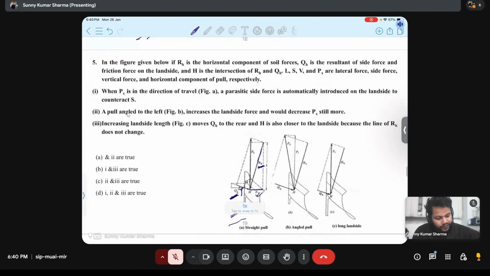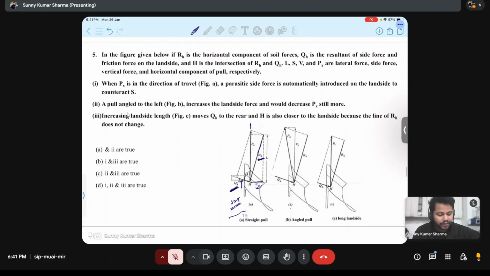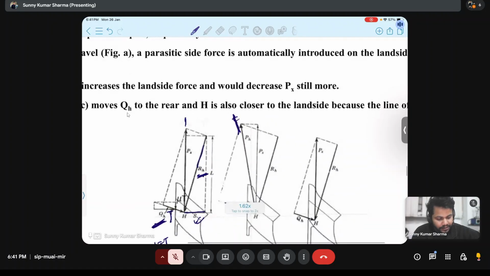Pull angle to the left. This is the pull in a straight line in the direction of travel. This is the example in which the pull is angled to left. This side. This is the pull. Here, what is happening?